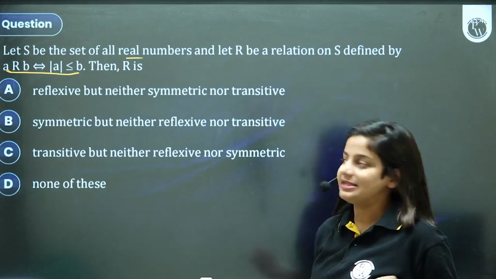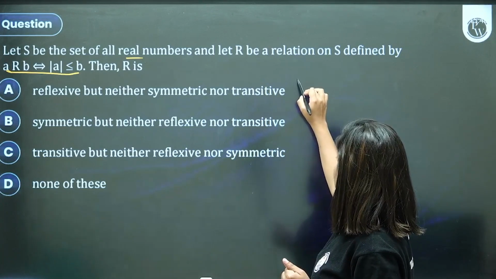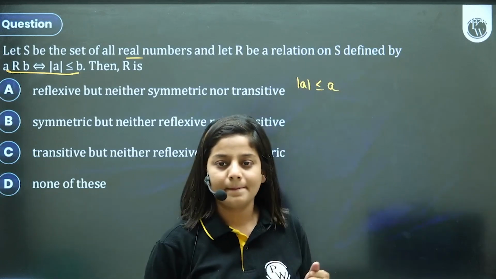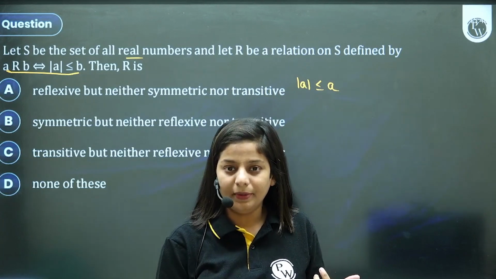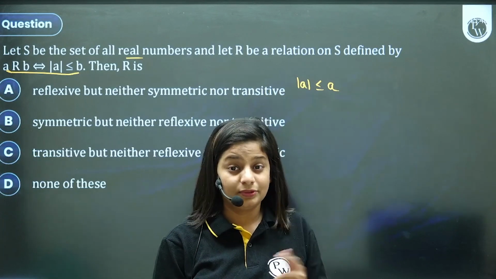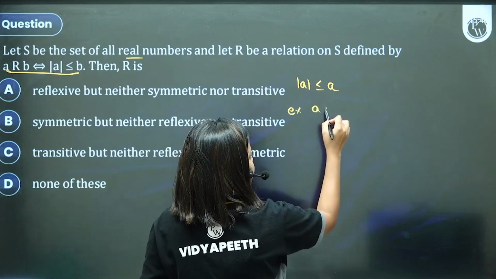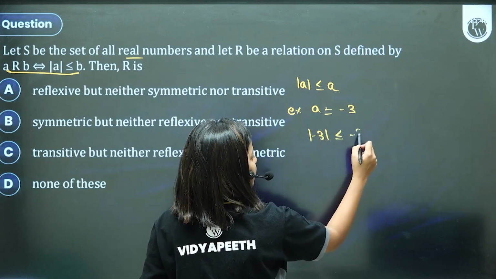Modulus of A is less than or equal to B. For reflexivity, we will check: is modulus of A less than or equal to A? Is the magnitude of any number less than or equal to that number? May not be true. For example, if I take A equal to minus 3, is the magnitude of minus 3 less than or equal to minus 3?